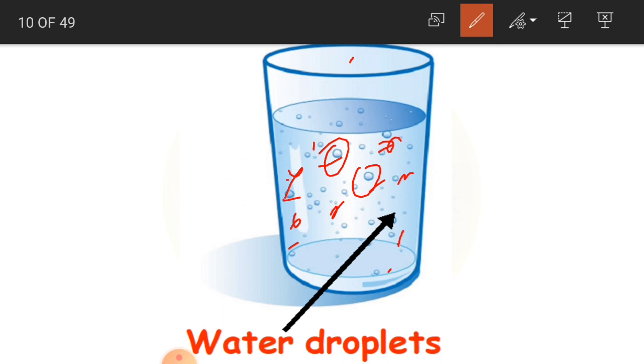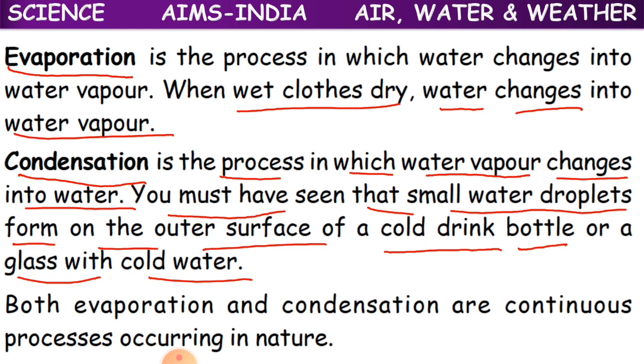So this is the process of condensation, in which water vapor changes into water. Again this water vapor changes, and it flows down the glass in the form of water. That is nothing but condensation.